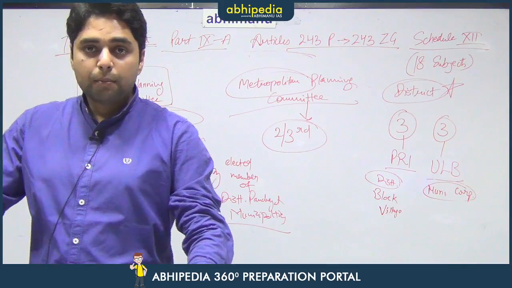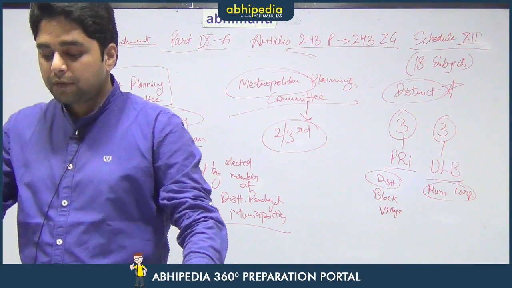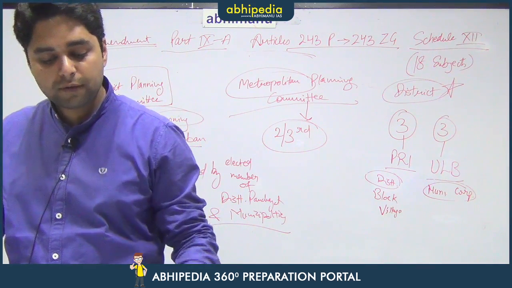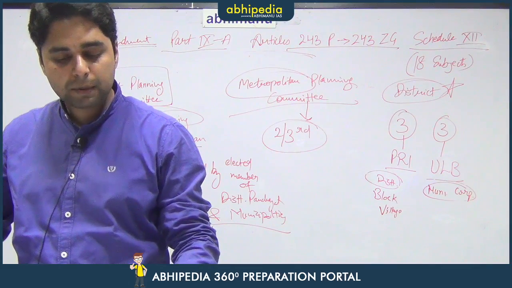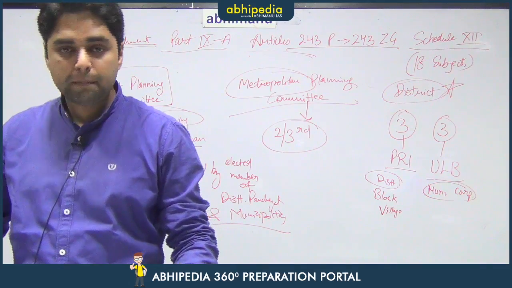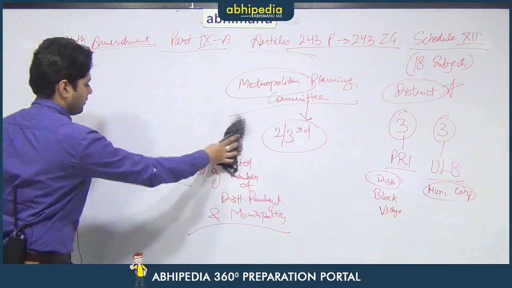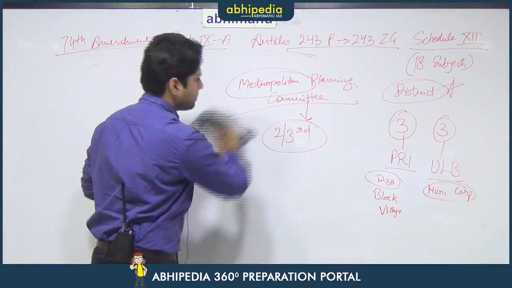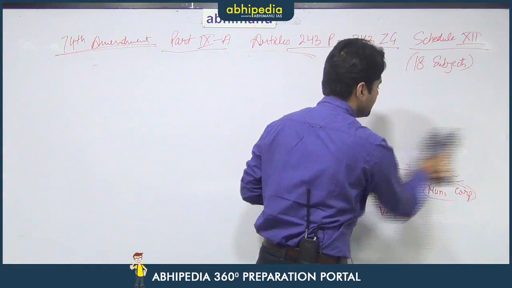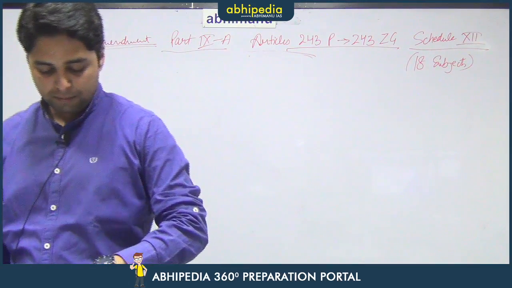So, in case of metropolitan planning committee, 2/3 of the total members and the chairpersons have to be elected by the elected members of panchayats and municipalities in that particular district. So, the only purpose of district planning committee and metropolitan planning committee is to consolidate the plans of the rural as well as urban local bodies.